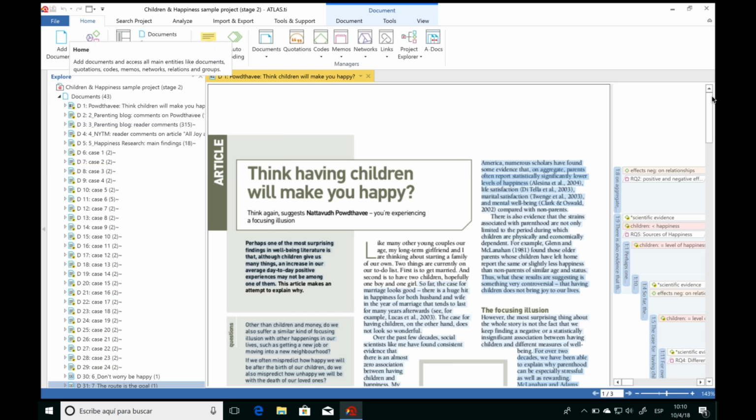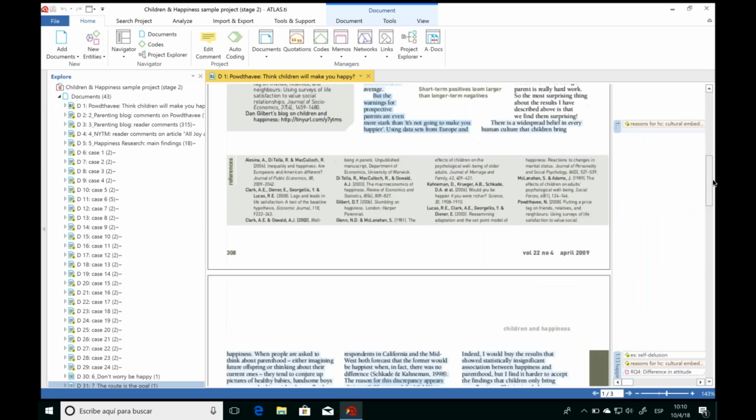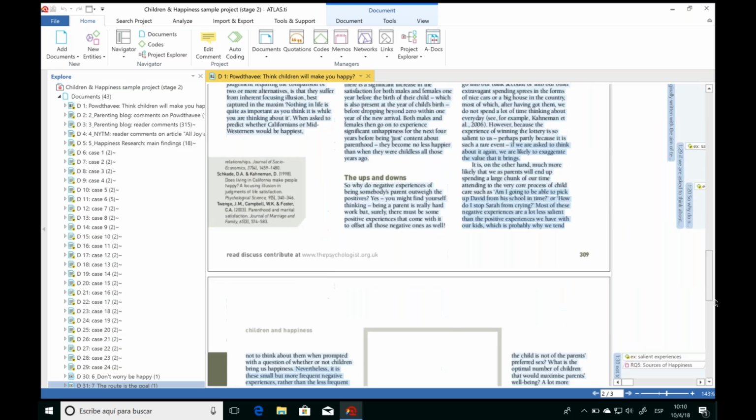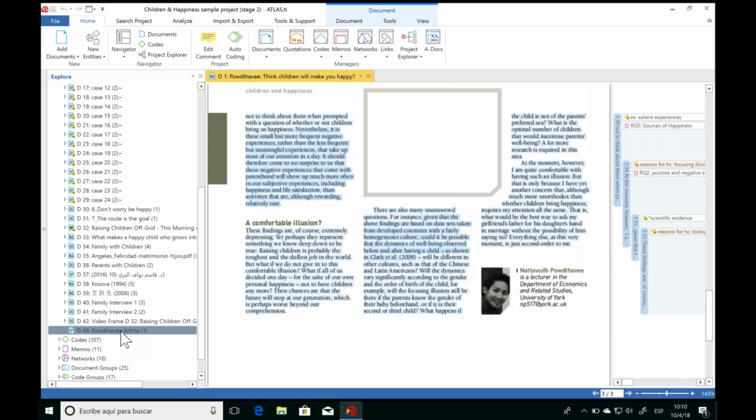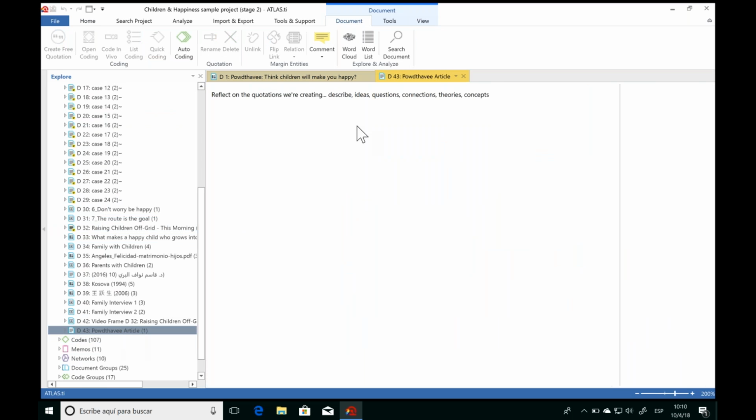Now that we have this document loaded, let's take a look at how we can actually analyze this data. So when we conduct our analysis in ATLAS.ti, actually I'll just take a look if we have a cleaner document.